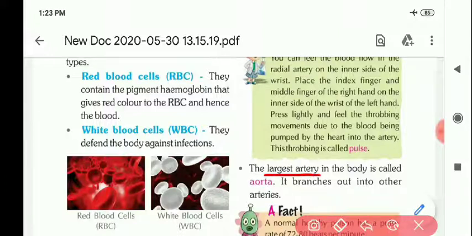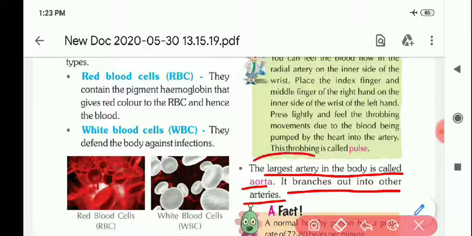Now next part. The largest artery in the body is called aorta. It branches out into other arteries. So the largest artery in the body is aorta.